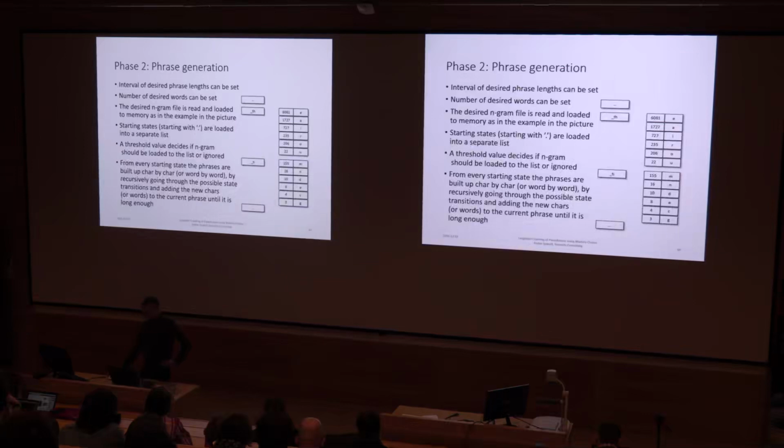So the starting states, which begin with a dot, are loaded into a separate list, which is also sorted according to the number of occurrences. And you can also choose to set a threshold value. The n-grams that don't have a higher occurrence than this value will be ignored. So there will be no generated phrases containing those n-grams. For each starting state, phrases are then built up one at a time using a recursive function that goes through all possibilities in order according to these n-gram statistics.